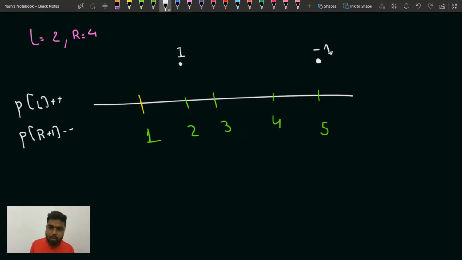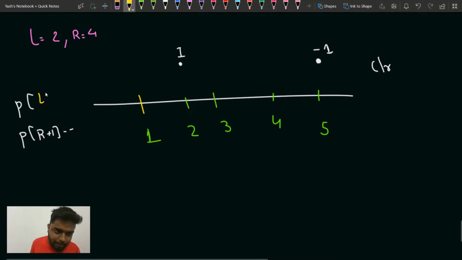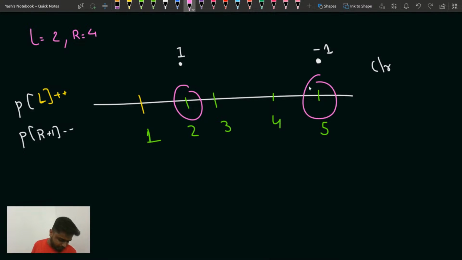Is that clear? Please write CLR in the chat if you're clear. As of now, what I'm telling is that if you have to update in order of one time, whatever L and R are given, at P of L you increase it by 1, and at P of R plus 1 you subtract 1. So at 2 you are adding plus 1, and at 5 you are giving minus 1. If you take the prefix sum at the end, what will happen? Can you tell me, guys?